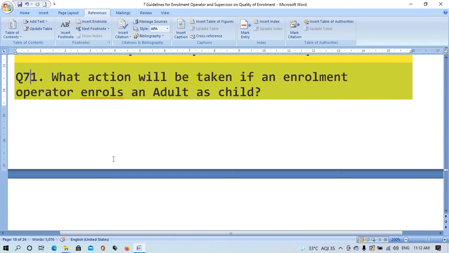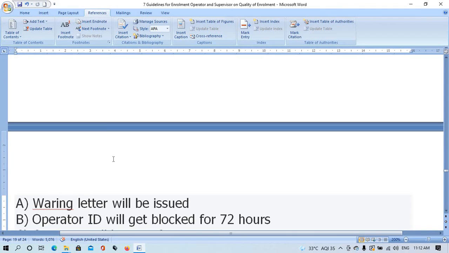Question number 71. What action will be taken if an enrollment operator enrolls an adult as a child? Option A, warning letter will be issued. Option B, operator ID will get blocked for 72 hours.